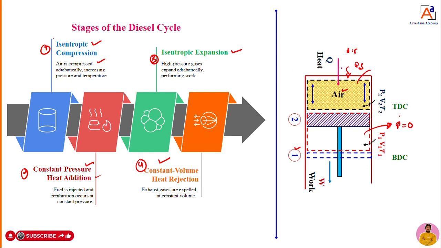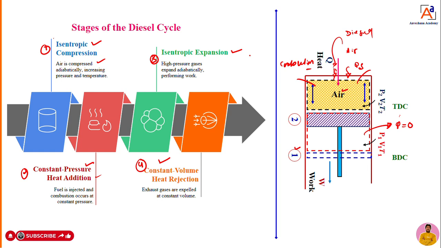At that moment, with the help of the fuel injector, we supply a small quantity of diesel. Once we supply it, sudden combustion takes place, because the flash and fire point of diesel is around 45 to 55 degrees Celsius, and the temperature of the air is already 200 degrees Celsius. So when you give a small quantity of diesel into that compressed air, sudden fire occurs. That means you are adding heat at constant pressure. That is the second process.